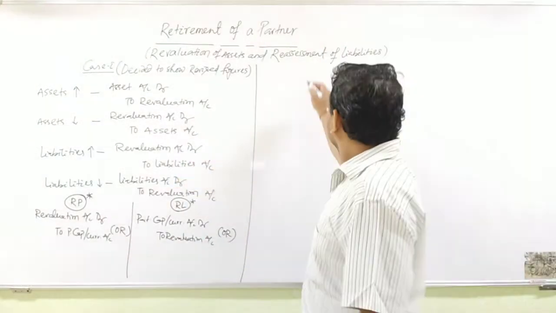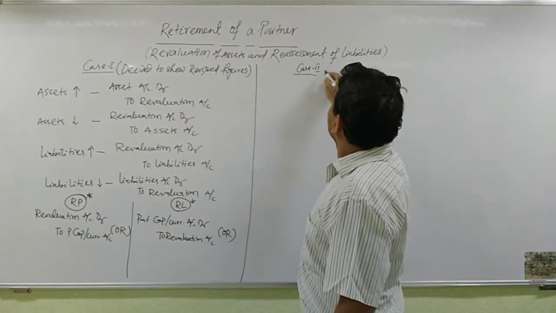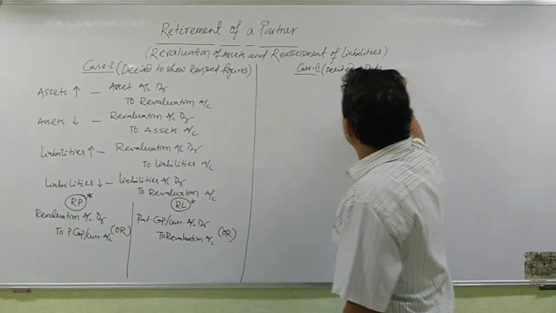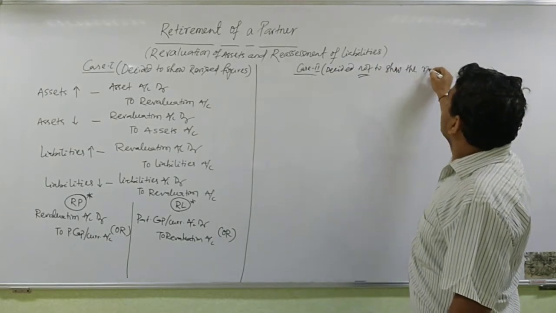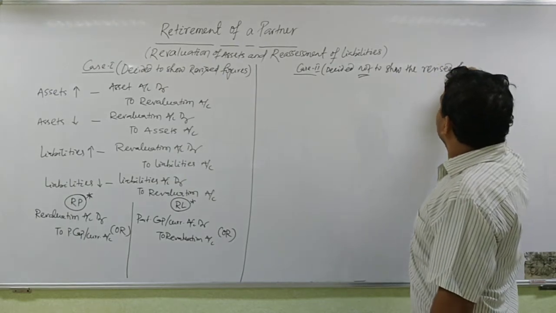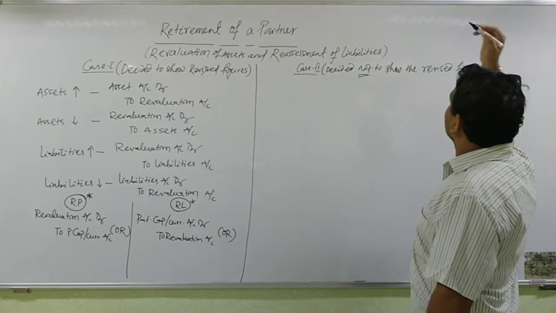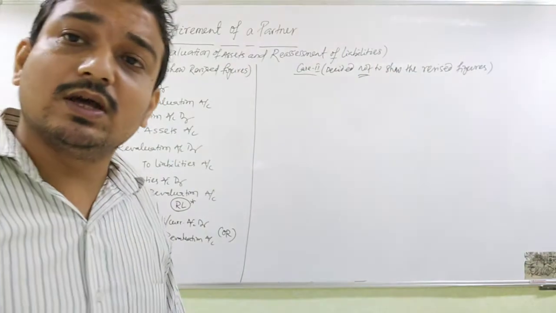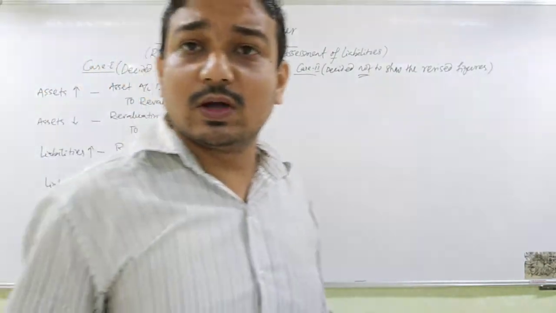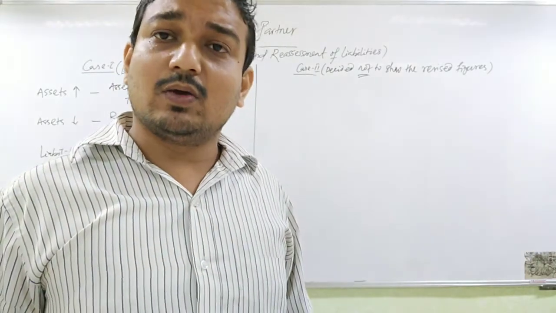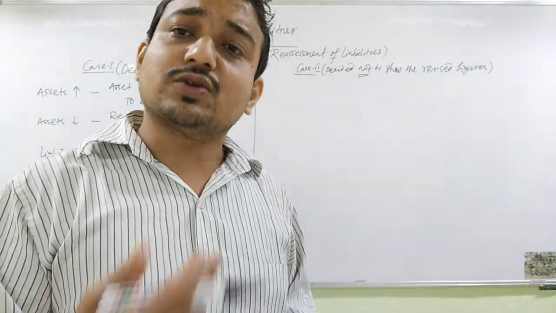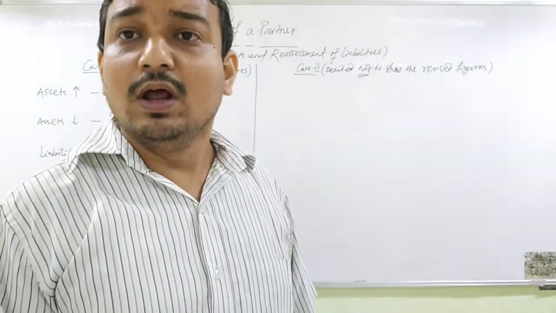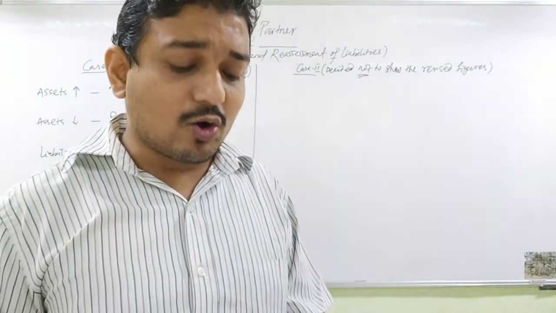What was the second case? Case 2, decided not to show the revised figures. Partners decided not to show the revised figure. We will not show the revised figure, meaning you will not debit the asset or credit it, and you will not debit the liability or credit it. That means the corresponding revaluation account will also not come. If the revaluation account will not come, then how to show the effect? The effect is to be shown through the partner's capital or current account.